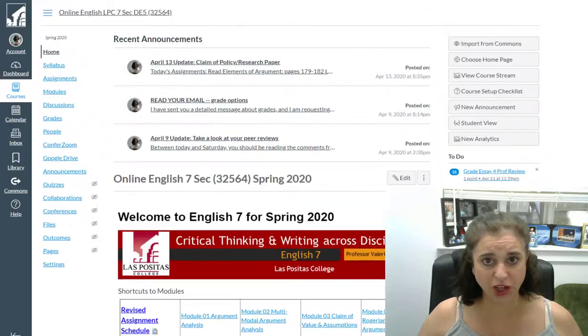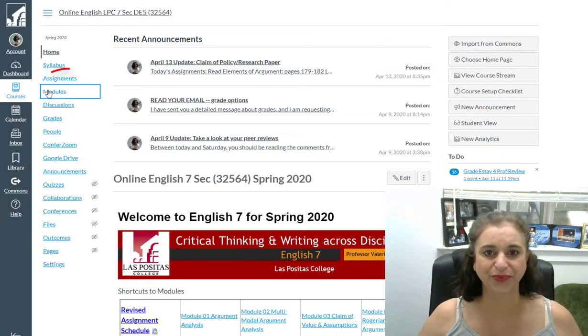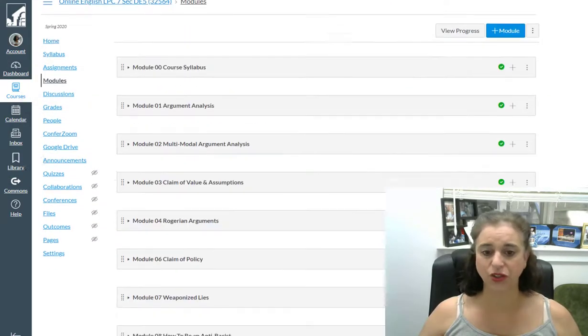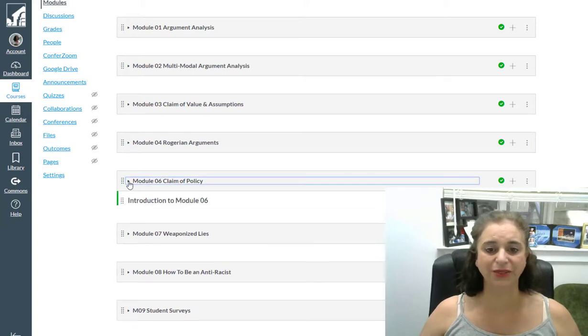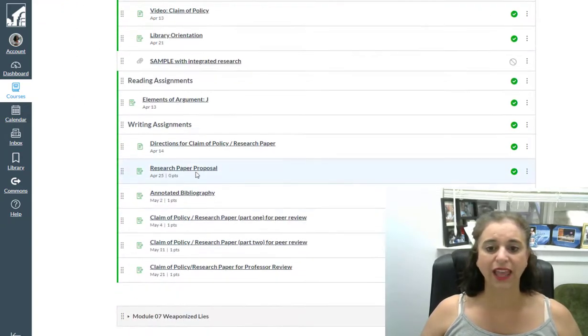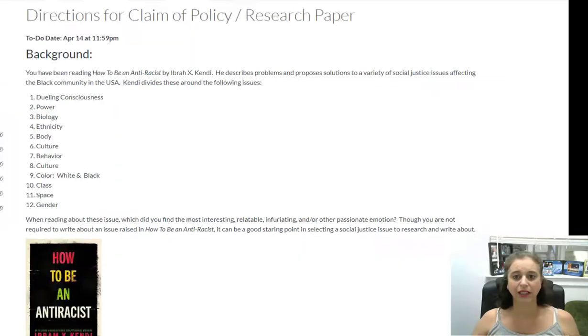Let's start by going to the module and locating the directions. When you click on module, scroll down to claim a policy, and there are the directions.